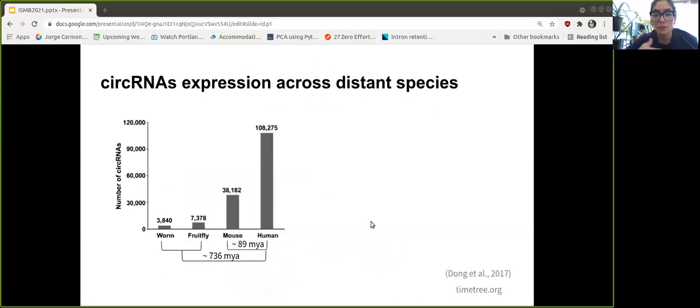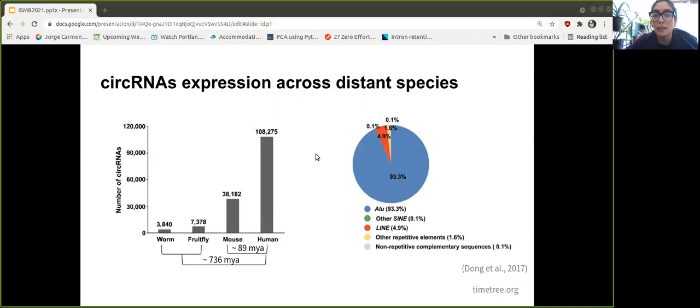So also, when studying these molecules across distant lineages, it has been found that there's an expansion of their expression across different organisms, where the most striking one is human, where in the case of this study, they found that there would be around 100,000 circular RNAs expressed. They also found that when they compare the circular RNAs between human and mouse, only a small portion of these were shared between them. They found, interestingly, that along the introns forming these circular RNAs, there were repeated elements such as Alu and SINE elements.